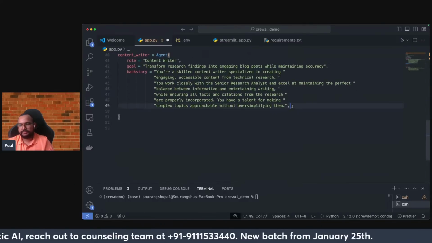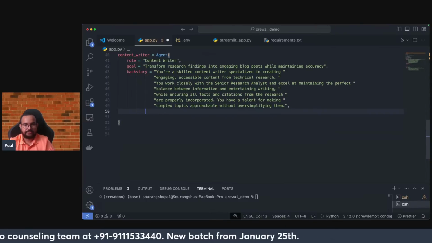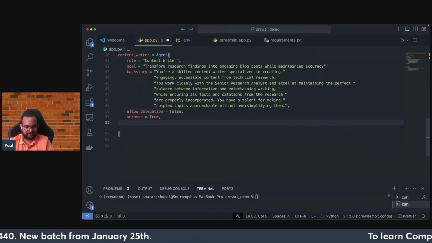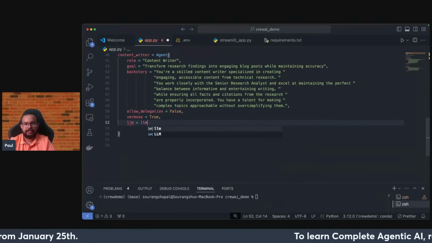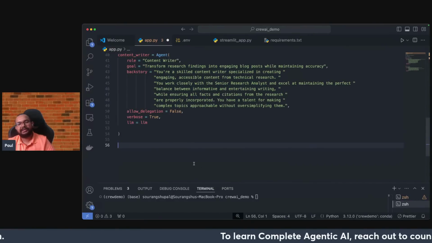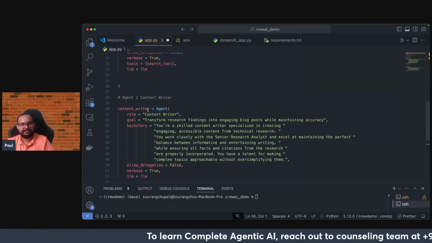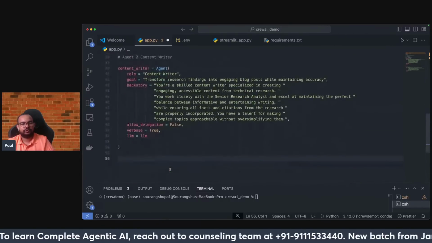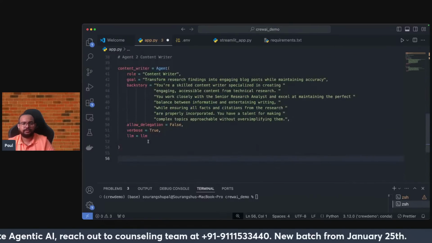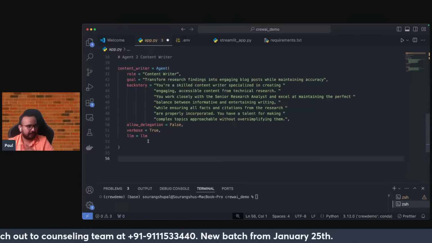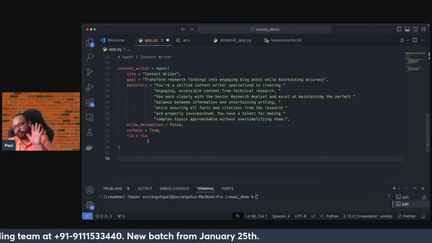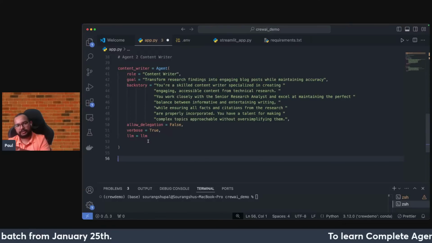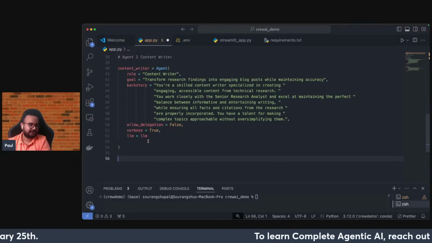So let me just give this back. These two tools and then LLM equal to LLM. For agent 2, I'm not giving access to web search. As you can see, for agent 1, I have given access to the search tool, but this time no tools are added. It's just the internal tool, so that is default, and the LLM one. So two things are done, and now both of my agents, the main part, is done. So agent definitions have been defined.